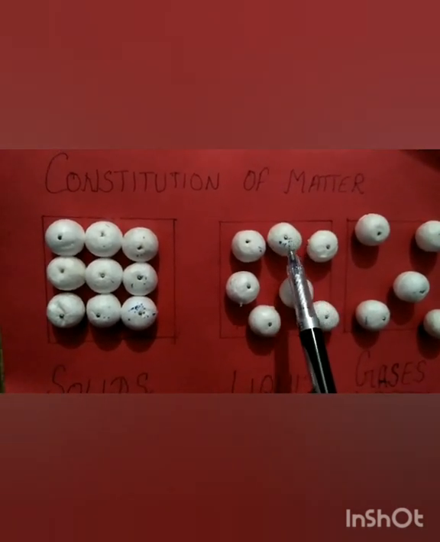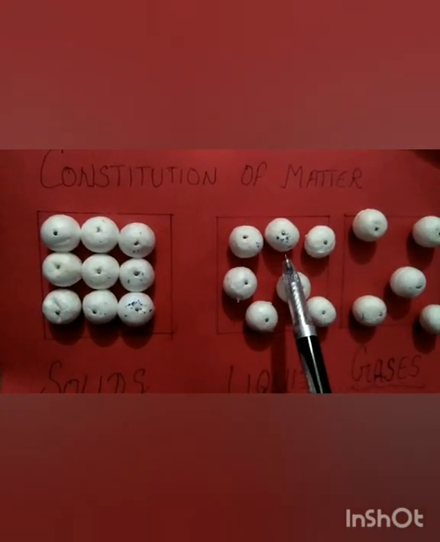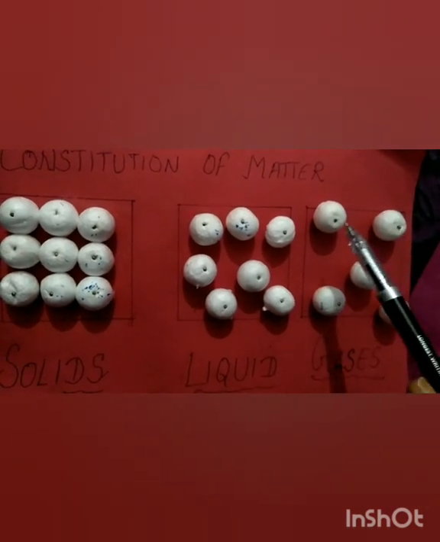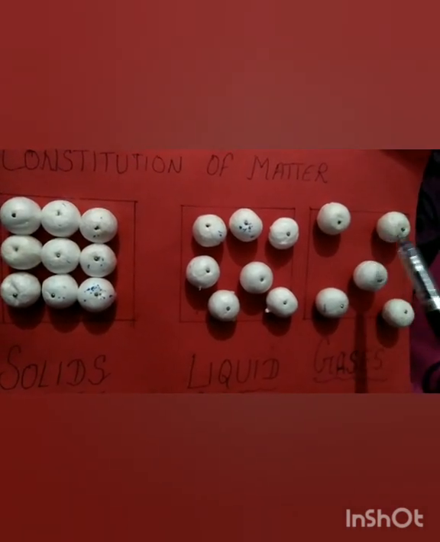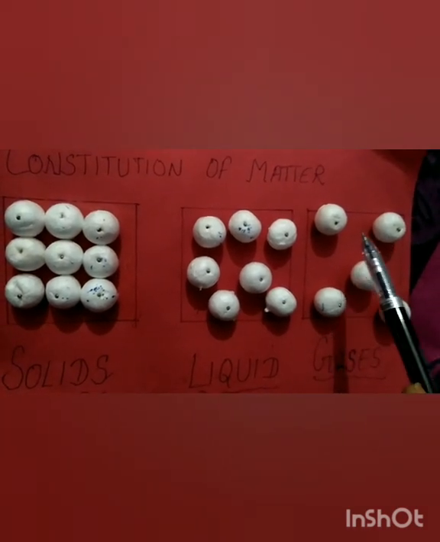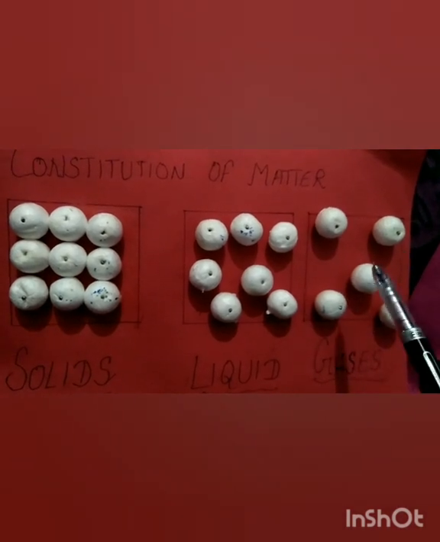They can go a little away from each other, but they can't go far away. But in the third case, there is a large distance between the two particles, that is the particles have a very weak hold on one another, and in this case the particles are free to move anywhere.